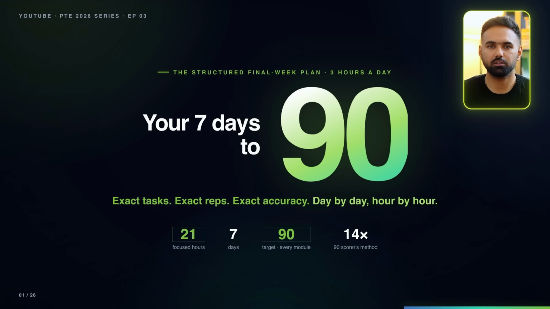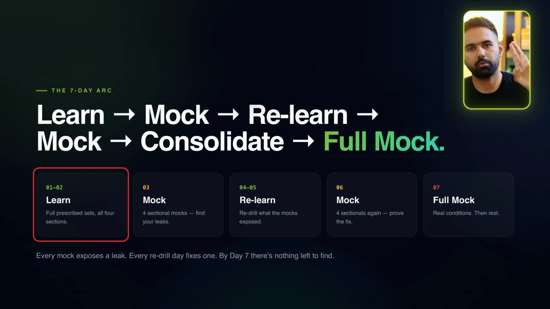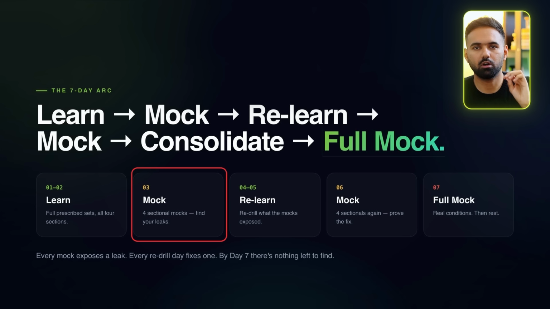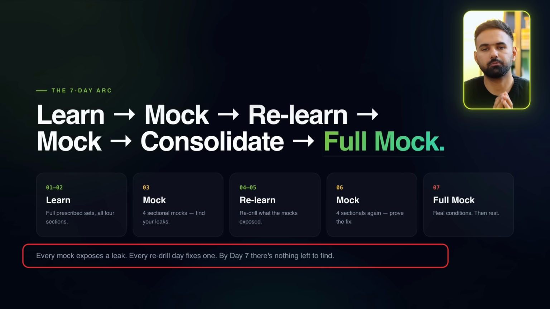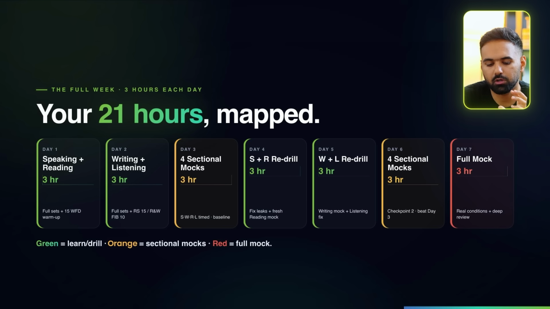Now, as you can see on your screen, you have to study 3 hours per day for 7 days. The first 2 days will be practice. The third day will be your mock test day, where we check how you're performing and what you need to work on. So it will be learn, mock, relearn, mock, consolidate, and then take the full mock test. Every mock test you take will expose a leak where you're losing points and how you have to improve it. All right, so this is how your 21 hours look.